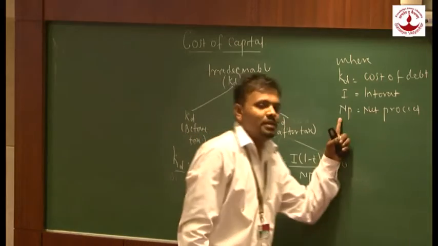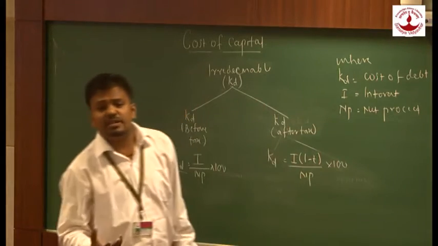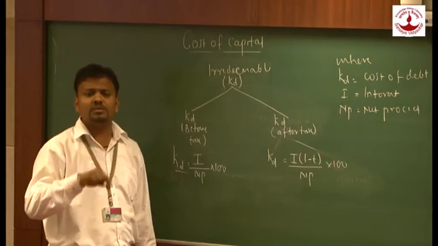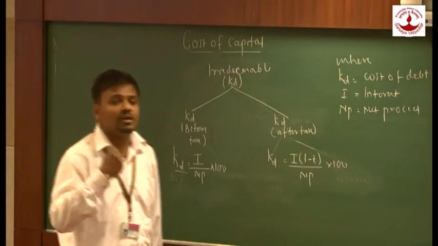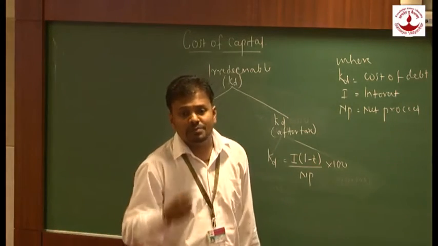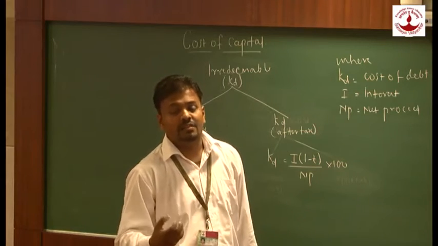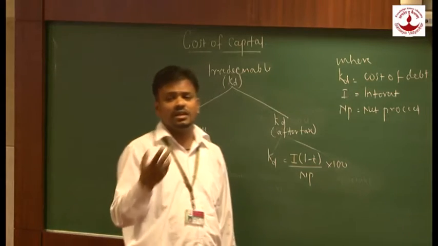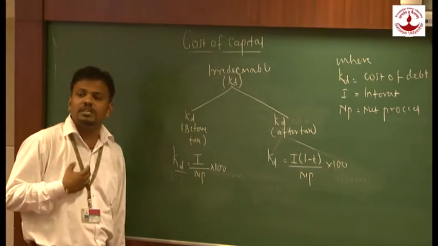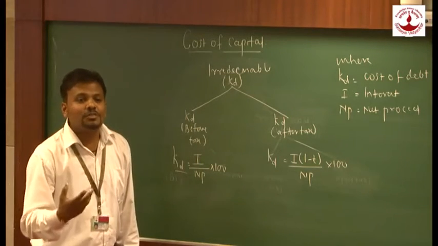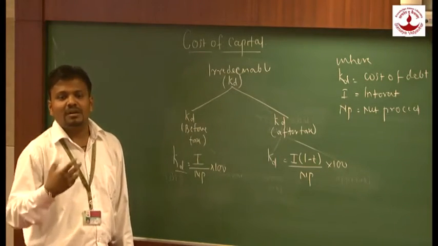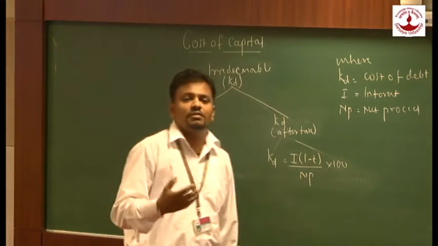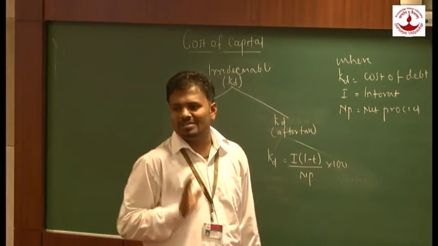So my net proceed would be 100. If a company issues a debenture at 10% premium, having face value of 100, the company will receive 110. So my net proceed would be 110. If the company issues a 100 rupees debenture at 10% discount, how much will the company receive? 90. Net proceed means the amount which the company actually receives from debenture holders.